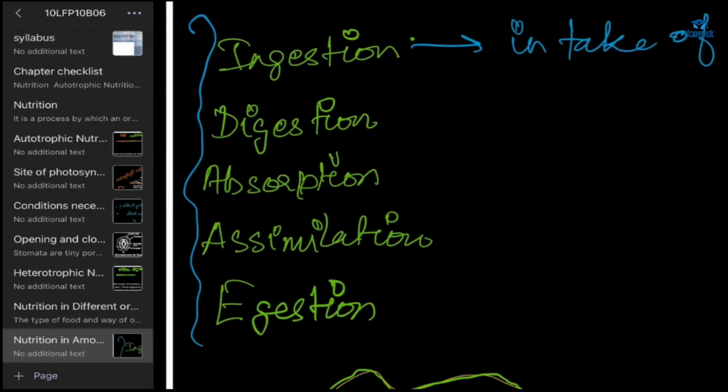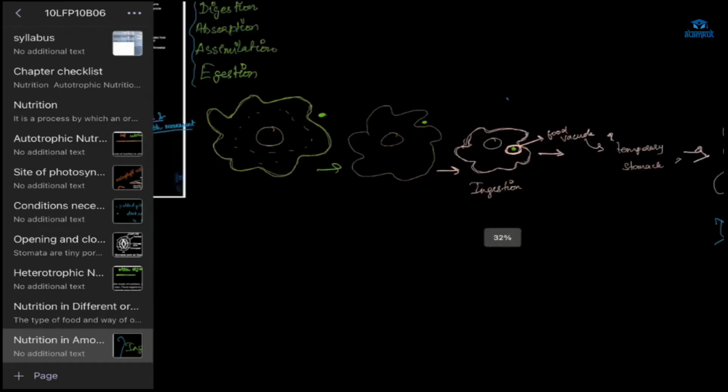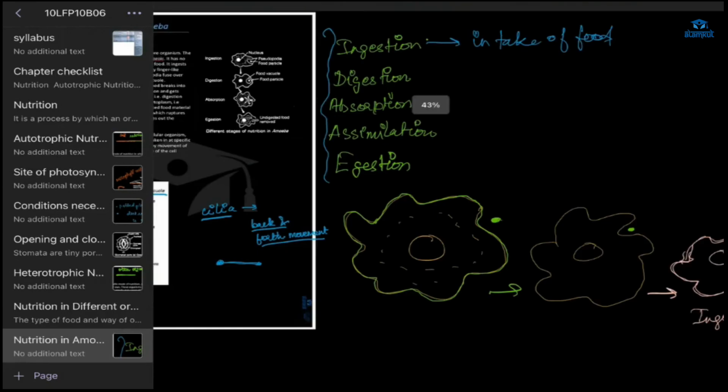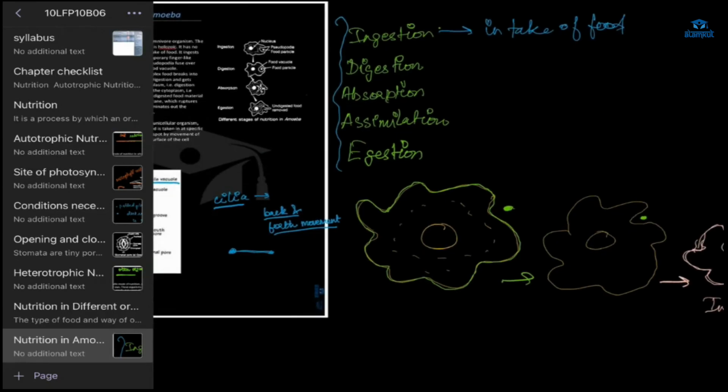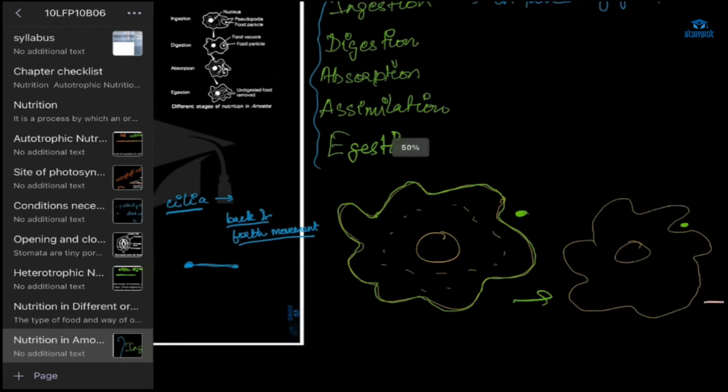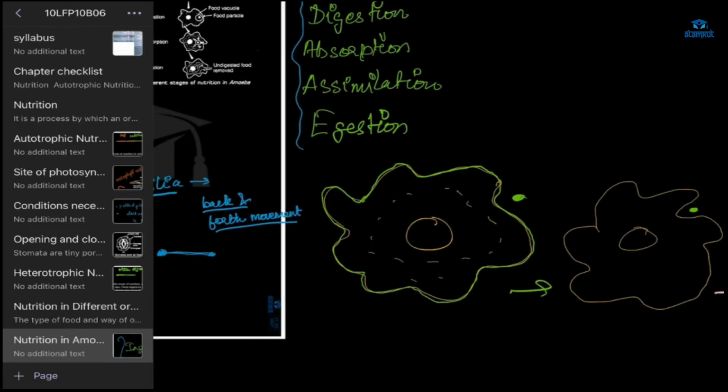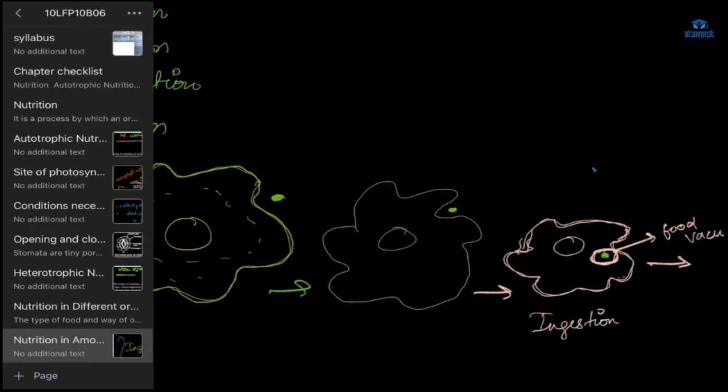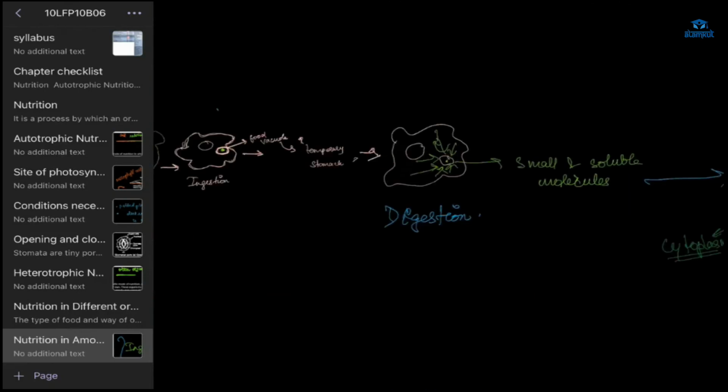Next, Rudinil, can you tell me about nutrition in amoeba? Just tell me the name of the 5 processes. It goes through ingestion, digestion, absorption, assimilation, and egestion. Okay, thank you. Good, great. And Navya, you tell me about ingestion and digestion.